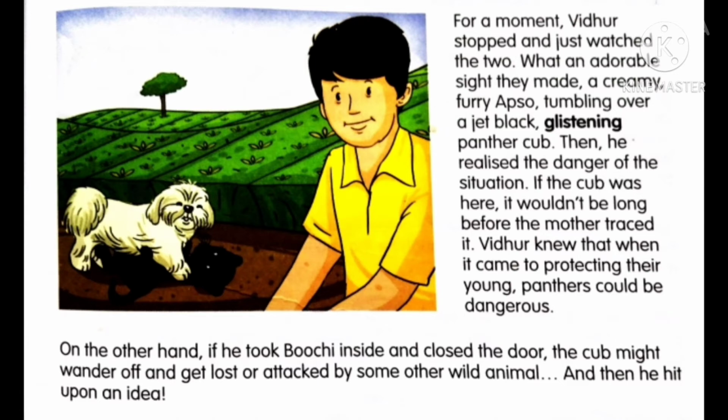So here we can know that though the panther cub is cute and very small, the danger is with the mother, because when the mother realizes that the panther cub is here playing with the puppy, Buchi, it may become wild and dangerous, thinking that they both were fighting, and it may harm Buchi.